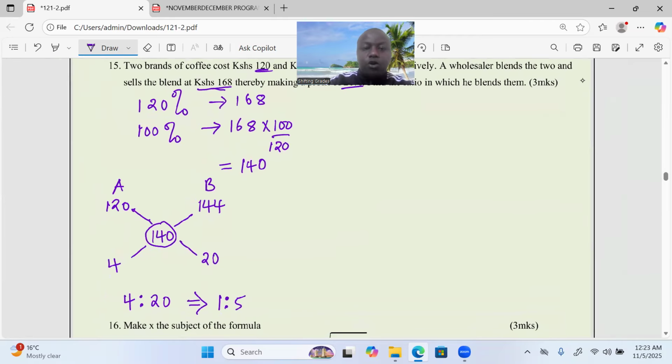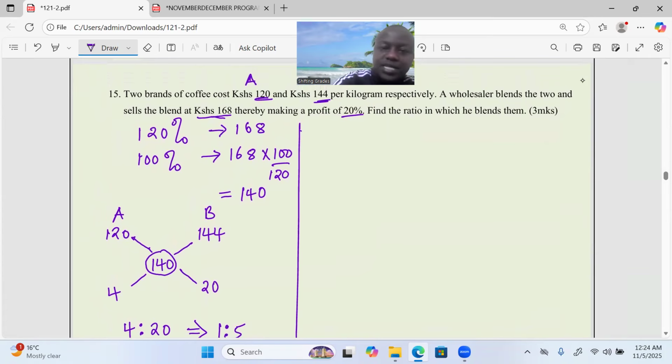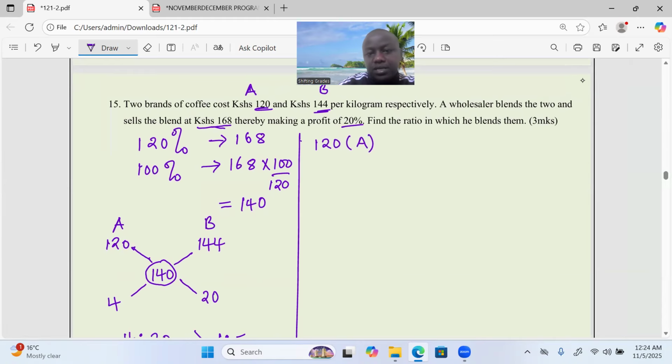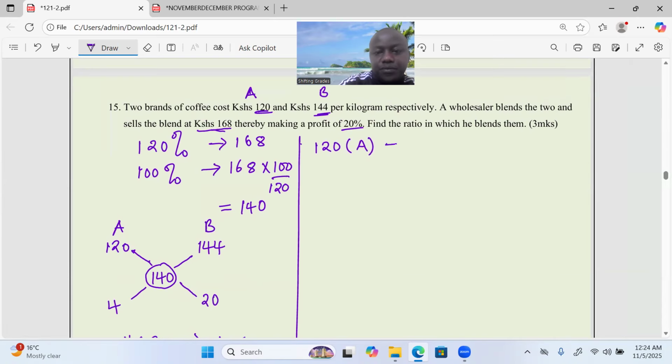Alternatively, on obtaining the ratios, we gave them names. We have branded the brands. So we are saying that we are mixing A kilograms costing 120 and B kilograms, each costing 144.